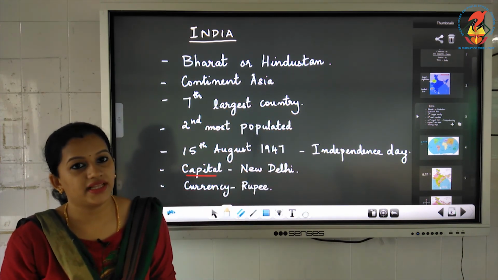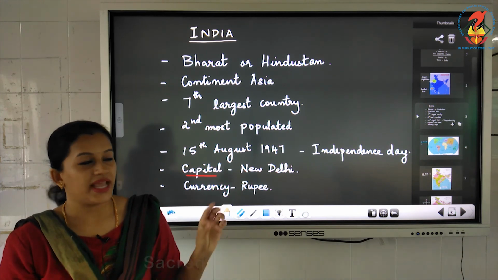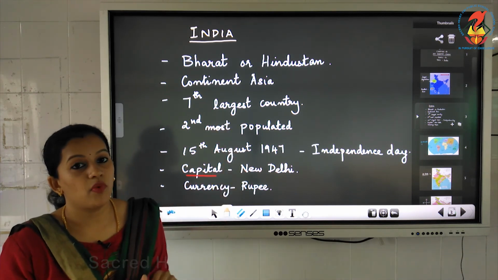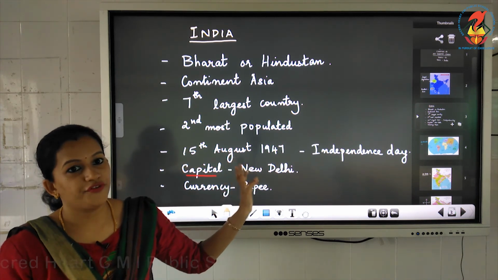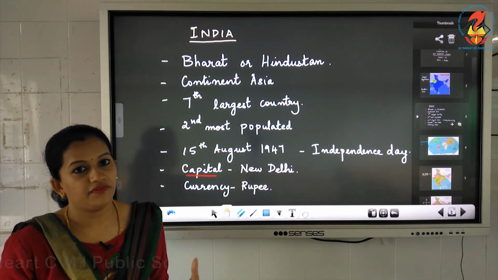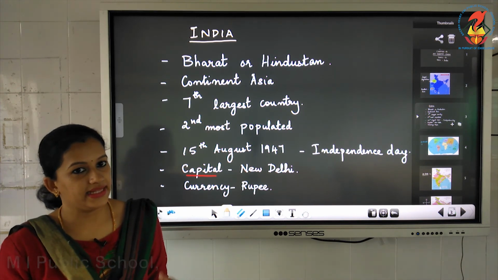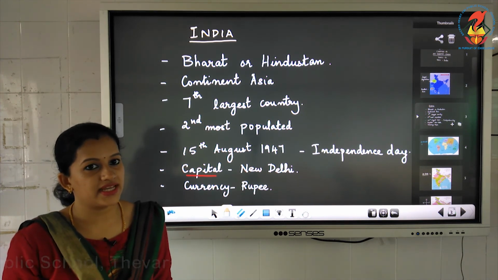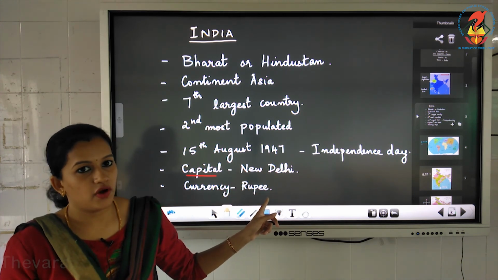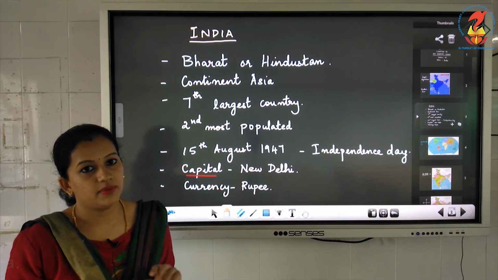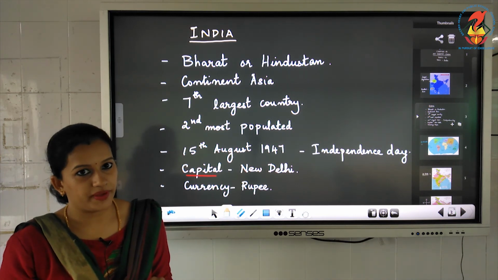It is the 7th largest country in the world and it is the 2nd most populated country in the world. Then on 15th August 1947 we got freedom and 15th August is celebrated as our Independence Day. New Delhi is the capital of our country and the currency or the money that we use is rupee.